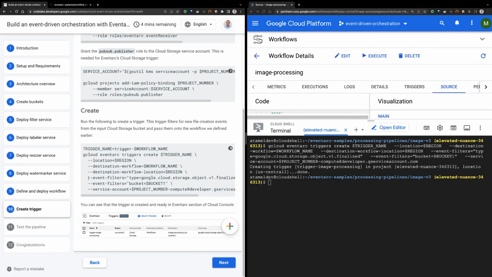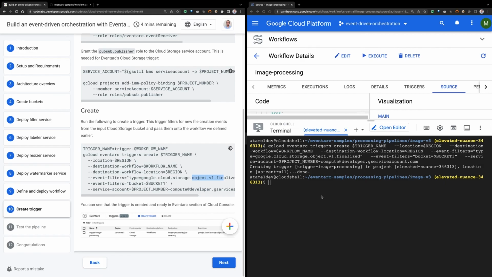And then we also have some event filters. So we don't want all the events to go to the workflow. We only want events from this bucket, which is the input bucket, to our workflow input bucket that we are interested in. And then we also don't want all the events from this bucket. We only want object finalized events. So this is the object finalized event, which gets triggered when you save a new object. So if someone saves a new object, we want that to trigger, but otherwise we don't care about other events. And we also pass in a service account.